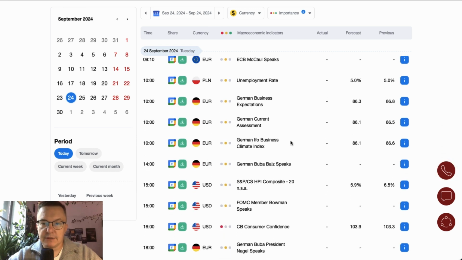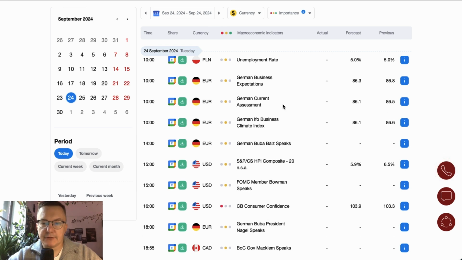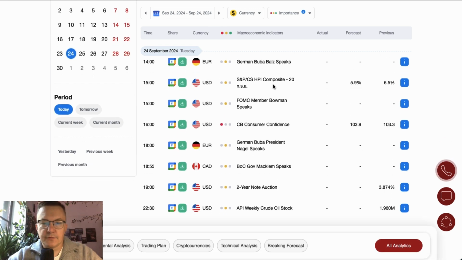During the London session, we got the ECB Macau to give a speech at 9:10. Then we got the data from the Germany IFO Business Climate Index, current assessment and business expectations data are scheduled for release at 10 o'clock. 4 hours later, we got German Buba Balz to give a speech, and then we got the data from the US as we enter the US session. HPI Composite Index is scheduled for release at 3 o'clock.